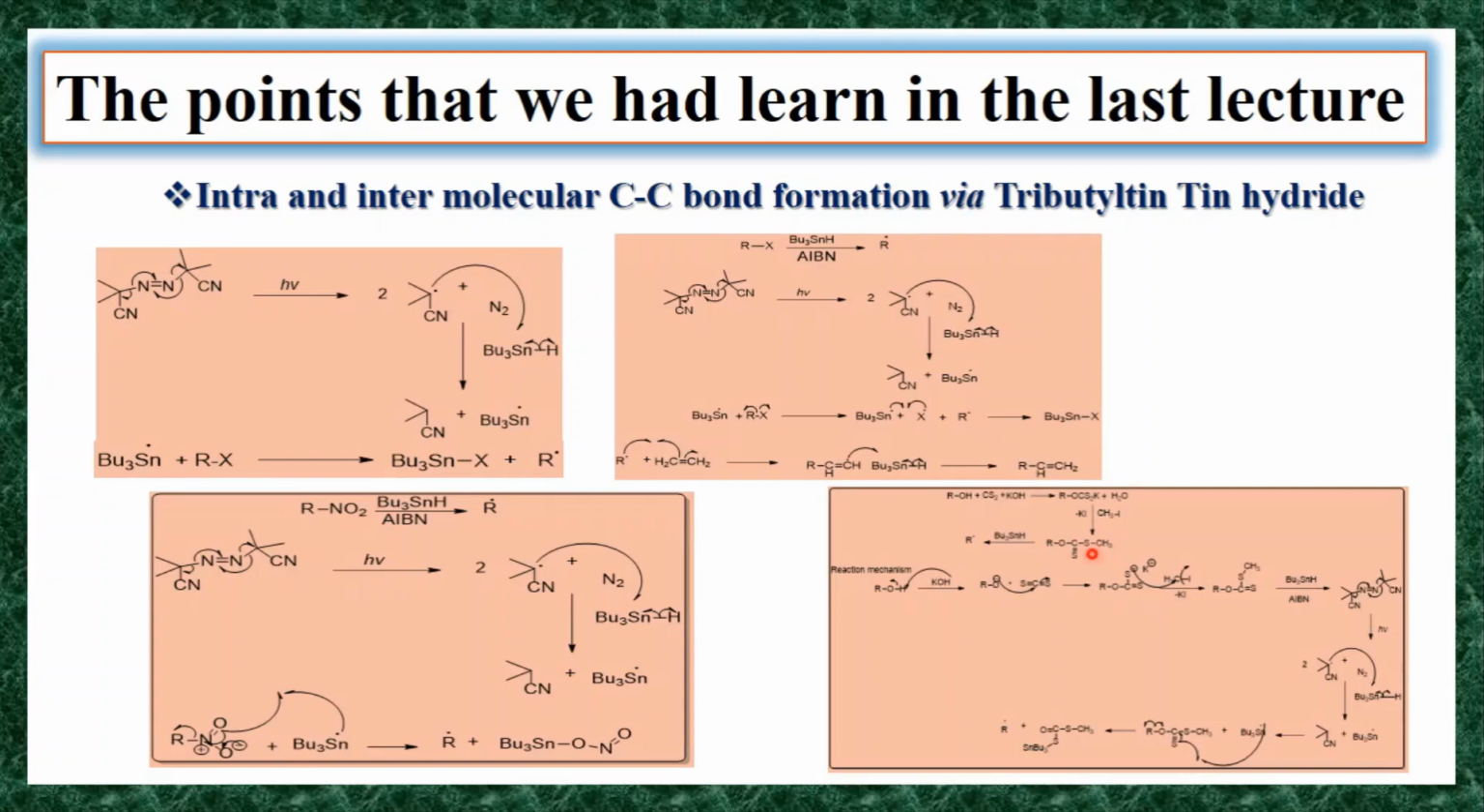We'll get this xanthate, and xanthate on reaction with tributyltin hydride generates the R radical. So again, in the last lecture we had learned its reaction mechanism, which is very simple. You are using an alcohol, which has an acidic proton, so you are using a base.